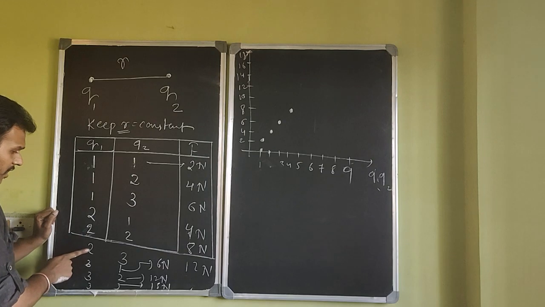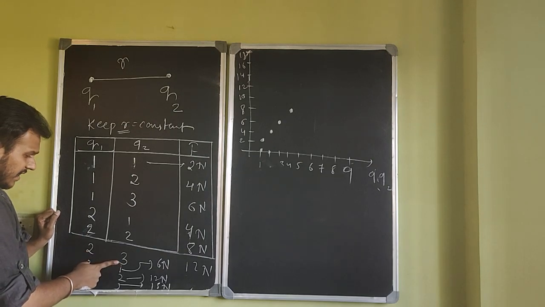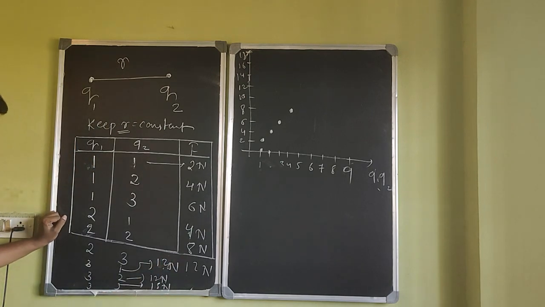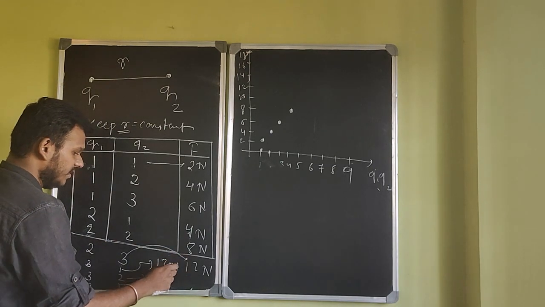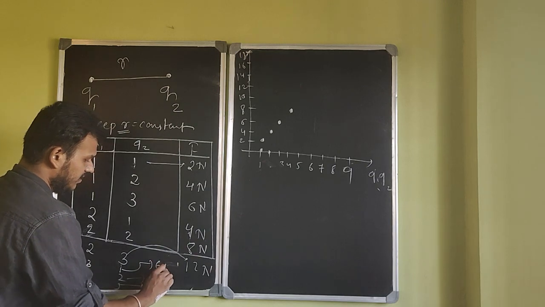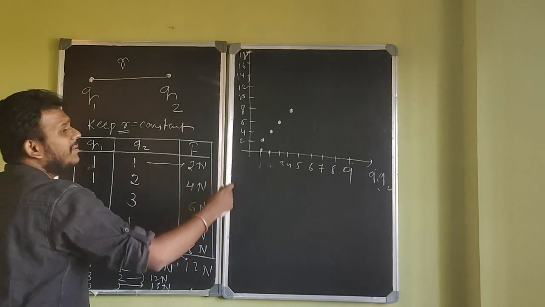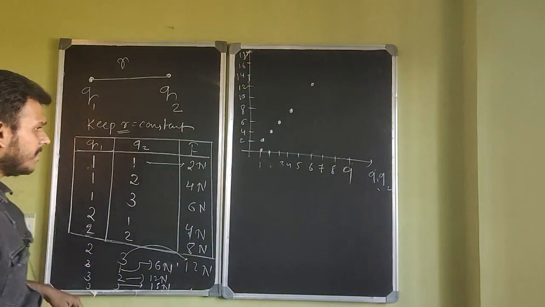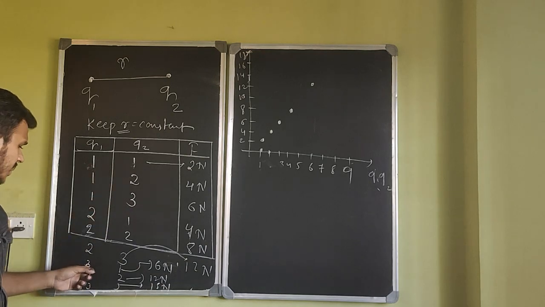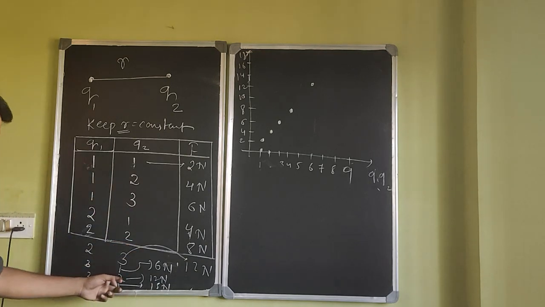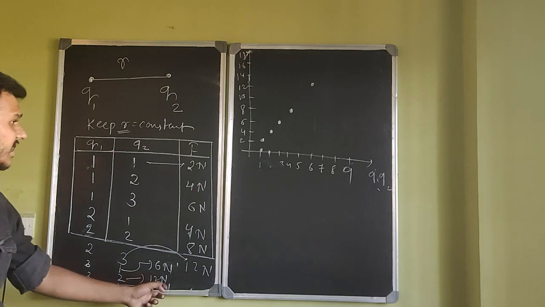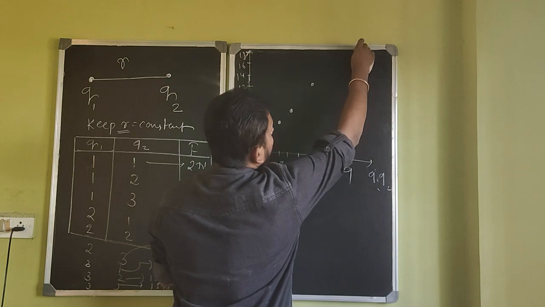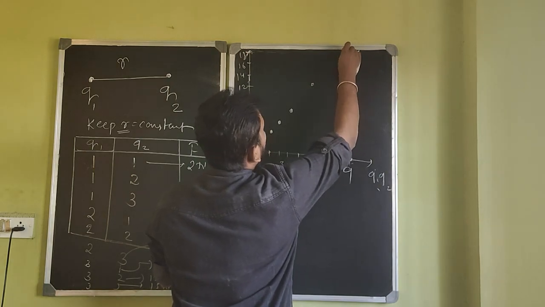Fine. Continue. 2 into 3 is 6. 6 is not giving me 6 Newton. It will give me 12 Newton of force. Right. 2 into 3 will give me, yeah, it's here. Sorry, this is 6 Newton. 2 into 3 is 6, and it will give me 12 Newton. So 6 will give me 12 Newton. I'll plot a graph there. Continue. 3 into 1 is 3. And 3 into 2 is 6 again, 12 Newton. 3 into 3 is 9. And at 9 you're getting 18 Newton. Wait, where is it? Yeah, here.